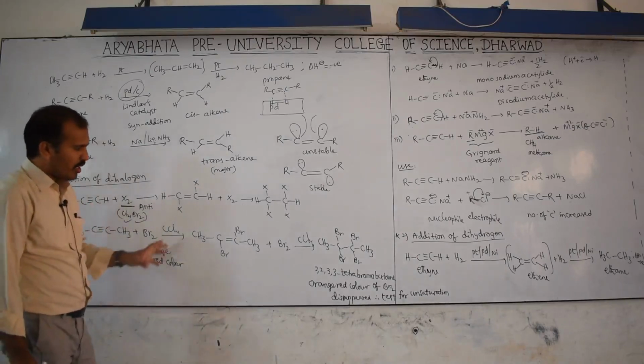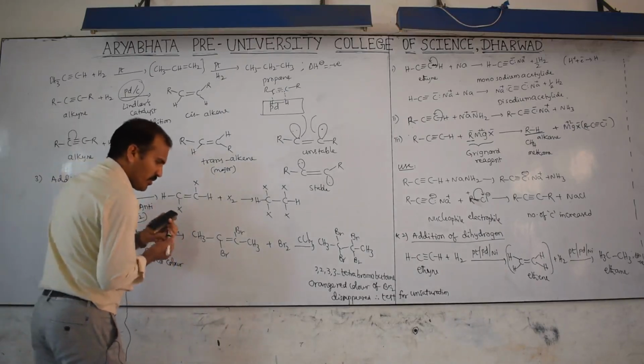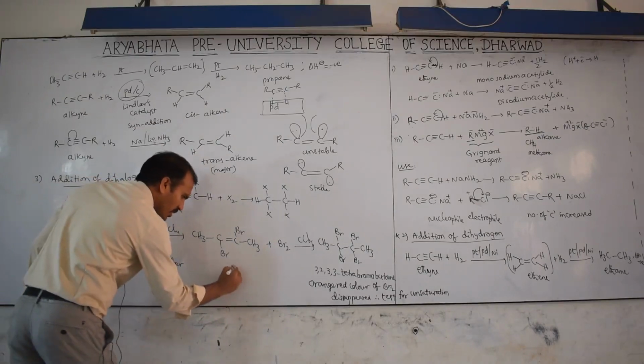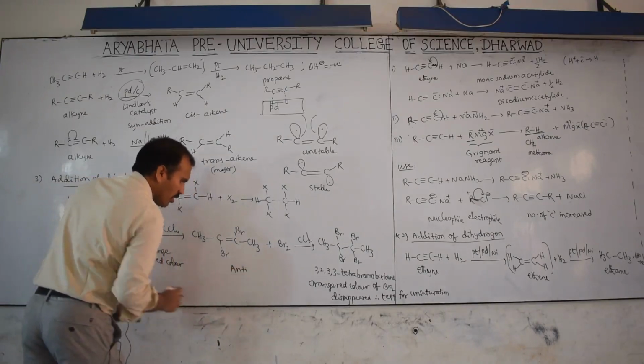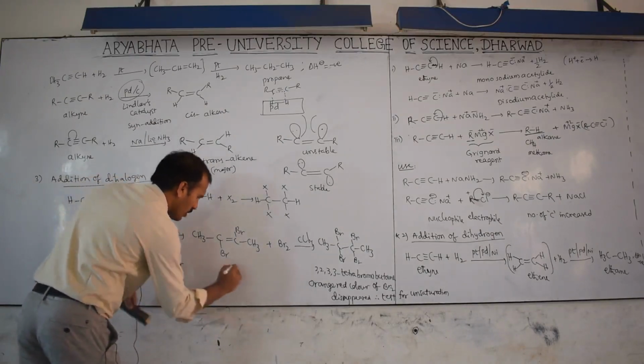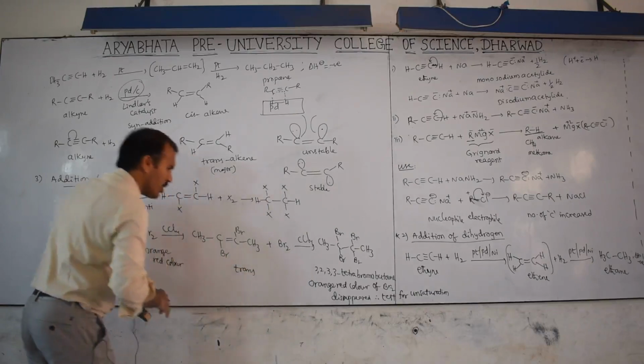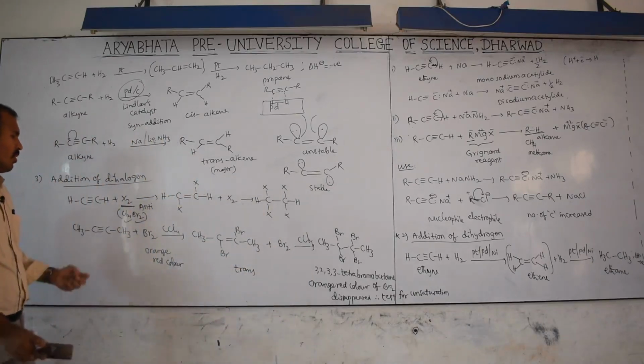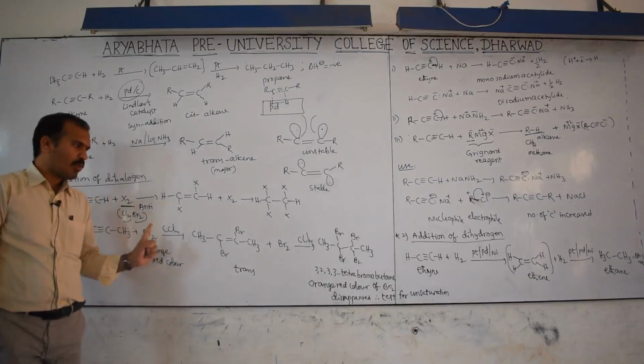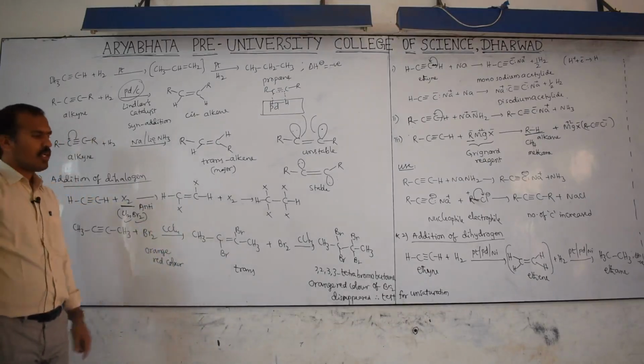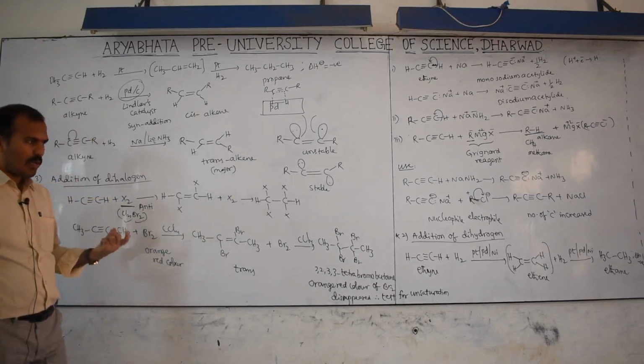But keep in mind, in this formation, which form is this? Anti-product, or trans form. Trans is the major. But keep in mind, when you add 2 moles of bromine, it forms up to tetrabromo or tetrahalo compound.